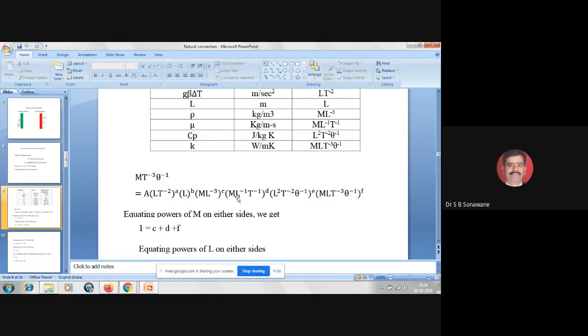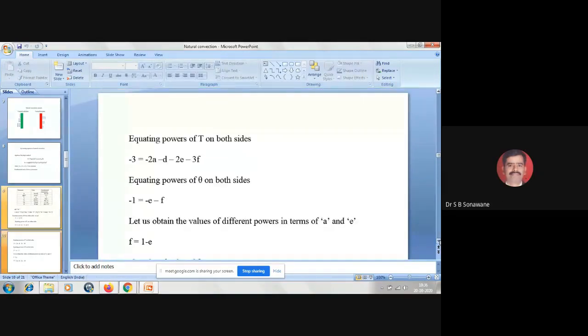This is M raised to d, so I have written d, and this is M raised to f, so I have written f. So 1 is equal to c plus d plus f. Got it? Yes, sir. Very good.